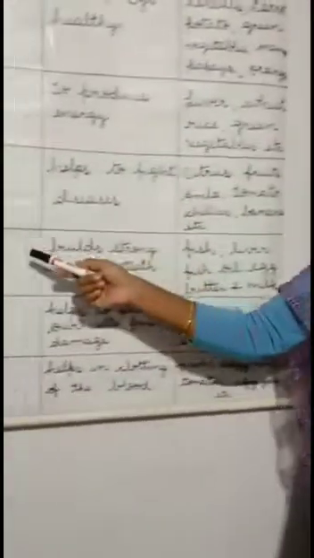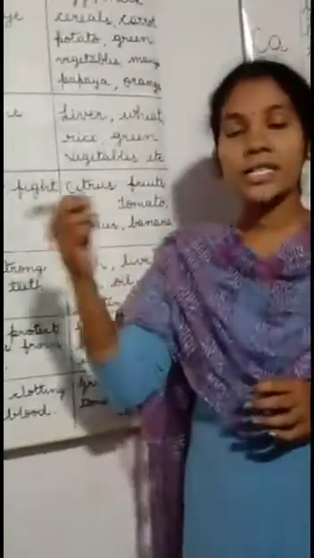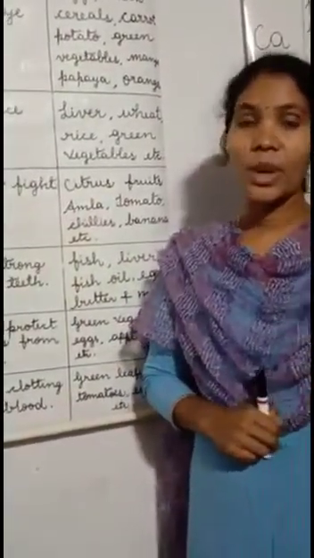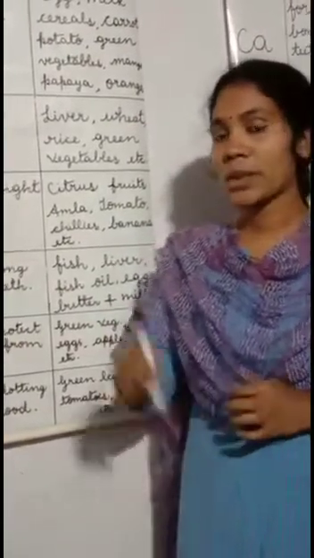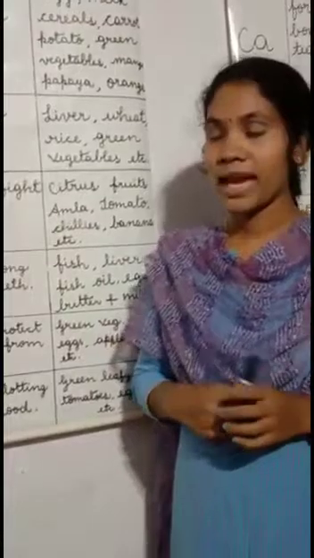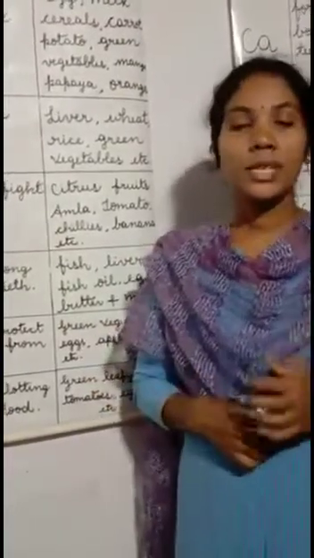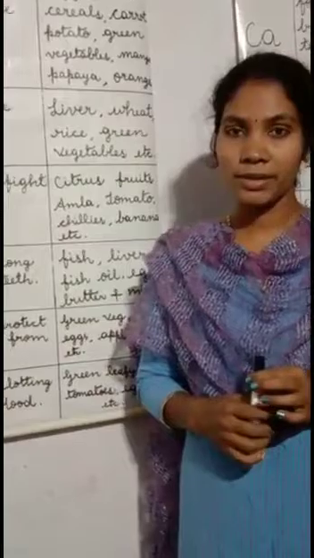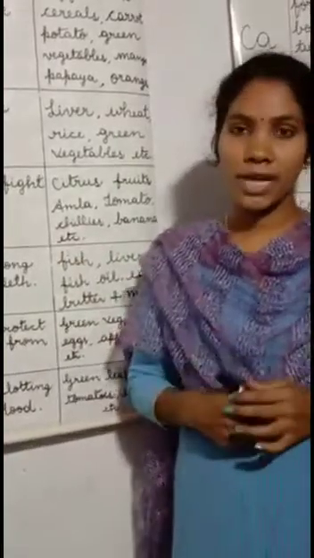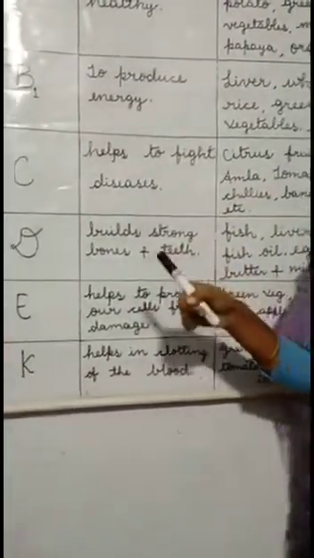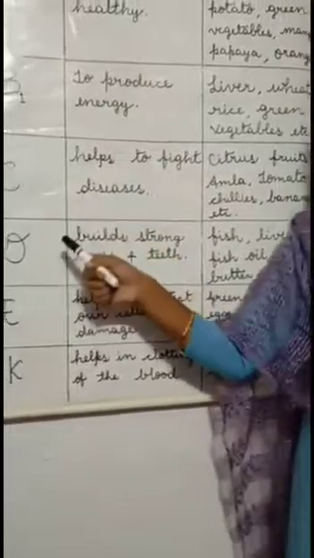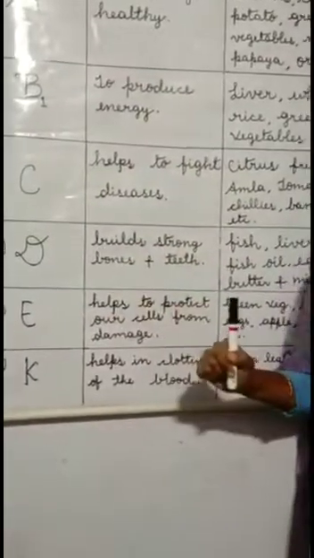Next we will see vitamin D. Vitamin D is also known as sunshine vitamin. Later on, when you appear for competitive exams and all, sometimes a question can come in your exam like which vitamin is known as sunshine vitamin, or name the sunshine vitamin. What's the answer? Vitamin D is the correct answer. So please remember it. Later on, it can come for your exams.